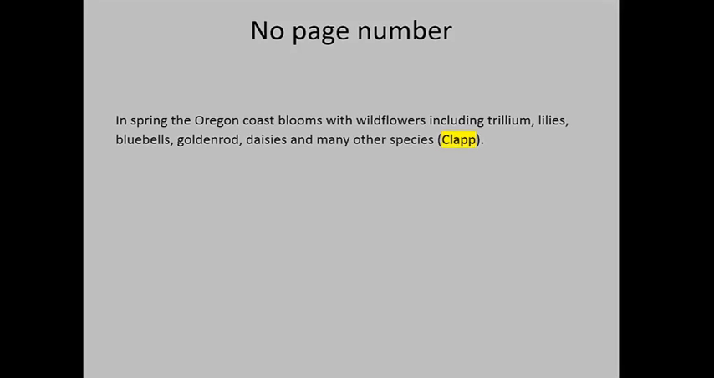So here's another example with no page number, but we do know the author. In spring, the Oregon coast blooms with wildflowers, including trillium, lilies, bluebells, goldenrod, daisies, and many other species. We have Clapp as the author, and we always just use the last name in the parentheses. That's really important to remember.